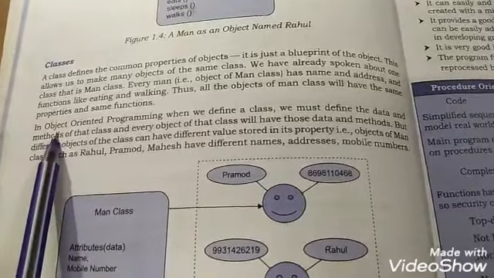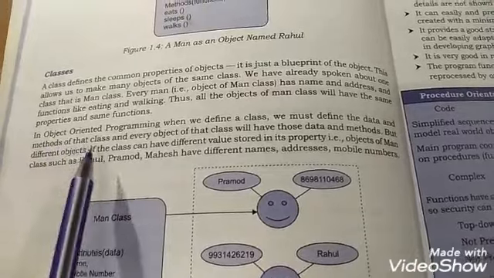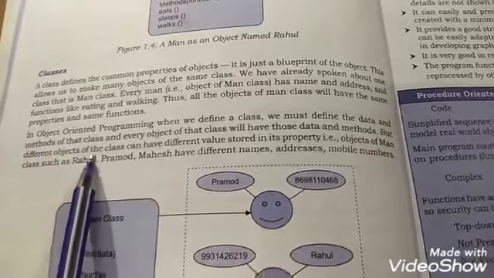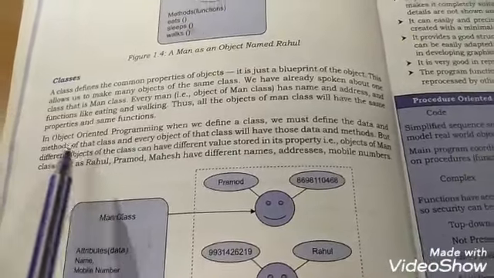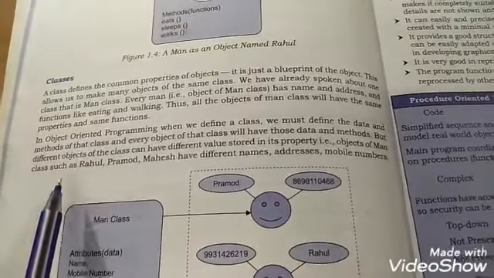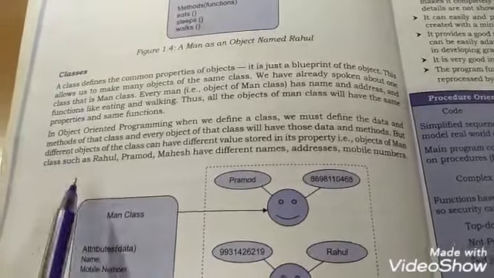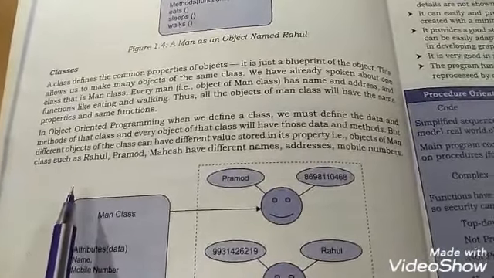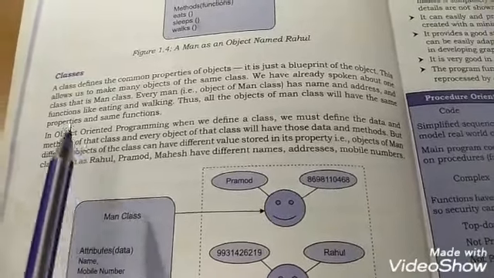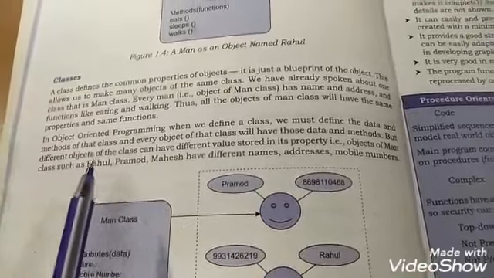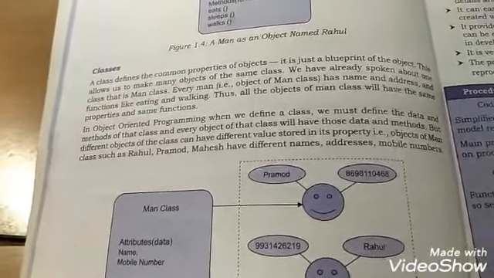We give more importance to the data and methods. So once the class is created, that means once the design is created, any number of objects can be created from that design.